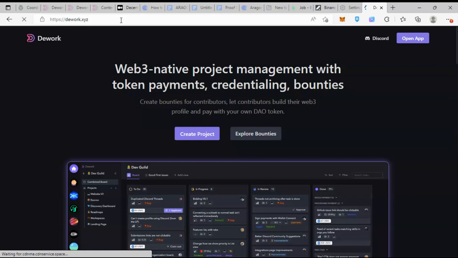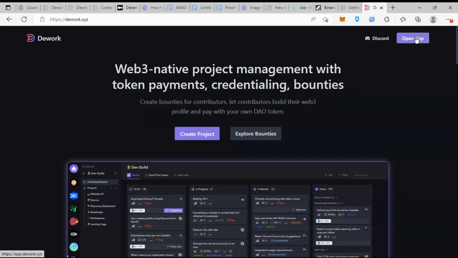Basically, the work is like a Web3 LinkedIn where people can post jobs as bounties. Contributors can claim bounties based on their skills and their experiences, and they can get assigned to it and get paid for it. Basically, it's a job platform.